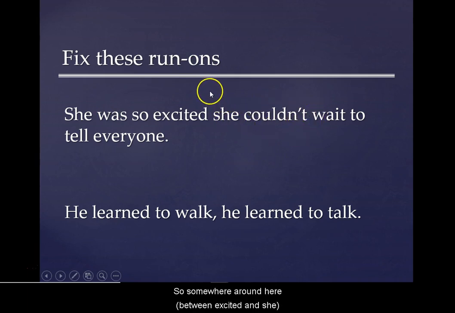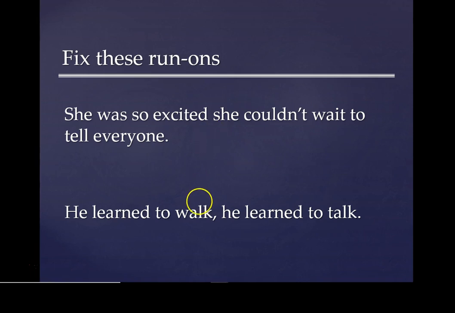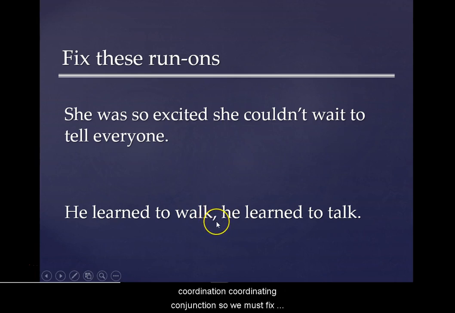So somewhere around here is where you would separate one independent clause from the other independent clause and use one of the four ways to fix this fused sentence run-on. And the second example, this comma here is being used without any coordinating conjunction. So we must fix this using one of the four ways to fix run-ons. This is an example of a comma splice.